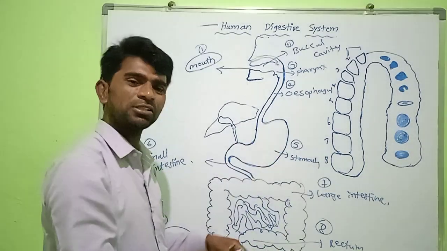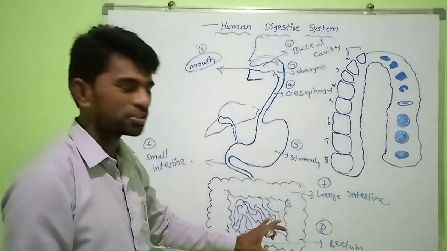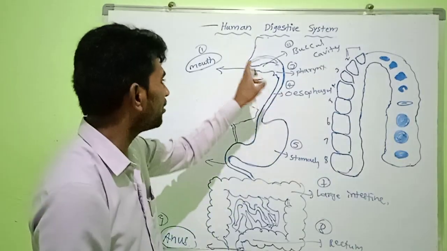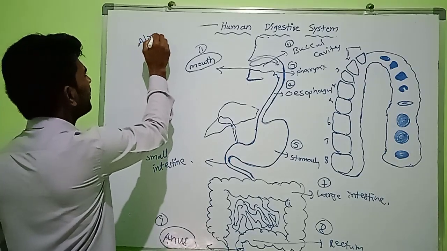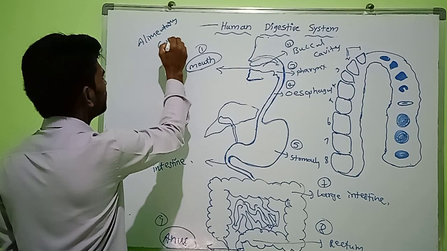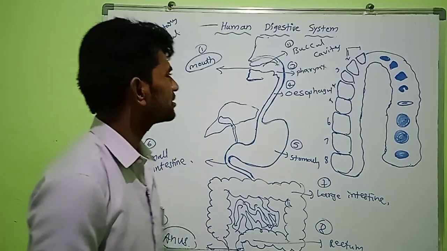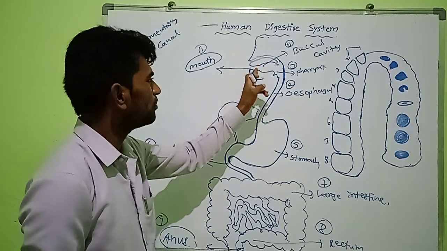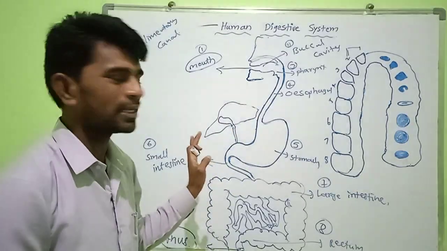In between these parts, many other parts are there, but these are the important parts present in the alimentary canal. Okay, now today we should discuss the mouth and buccal cavity.